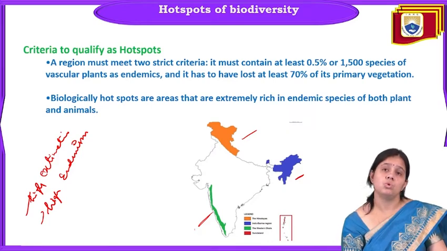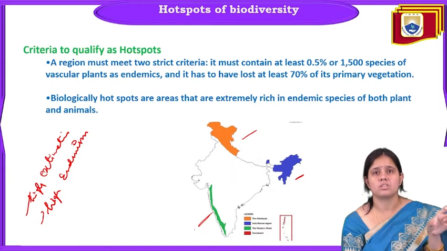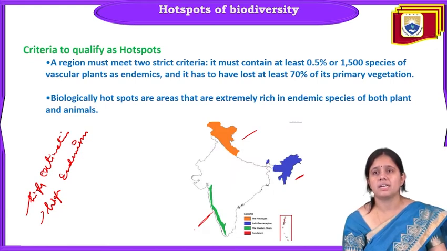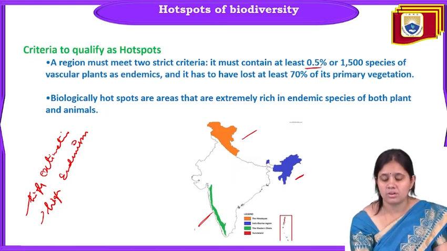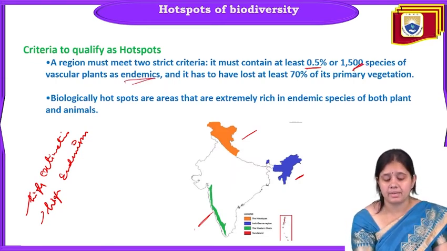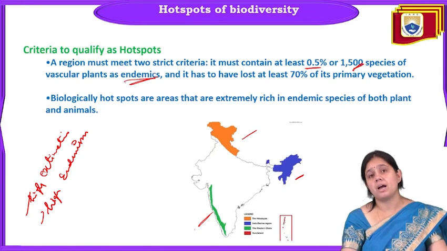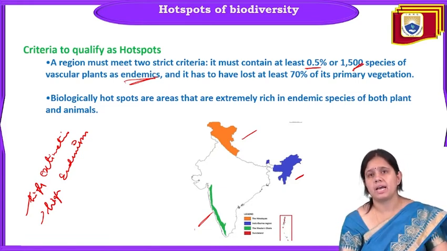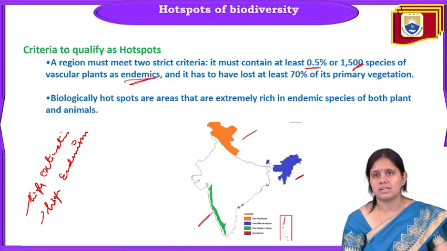And 2 criteria are important to qualify any place as a hotspot. First, the region must meet 2 strict criteria: it must contain at least 0.5% or 1500 species of vascular plants as endemic, and it has lost at least 70% of its primary vegetation.